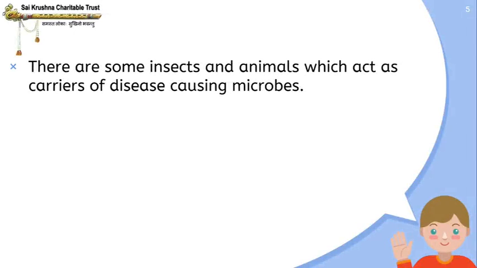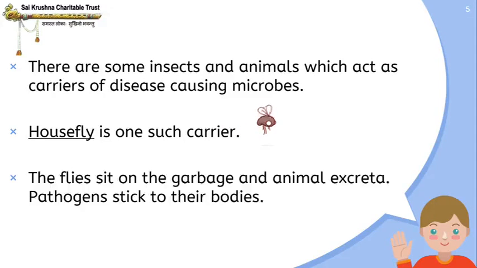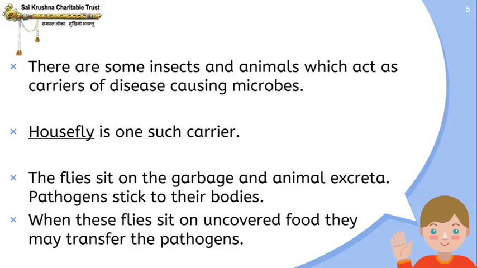There are some insects and animals which act as carriers of disease causing microbes. Housefly is one such carrier. The fly sits on the garbage and animal excreta. Pathogens stick to their bodies. When these flies sit on uncovered food, they may transfer the pathogens. So, what happens? Housefly is one of the most common carriers of diseases.